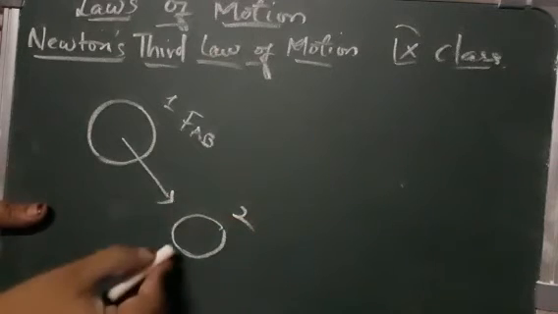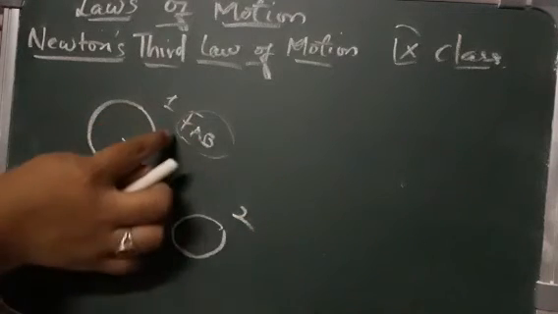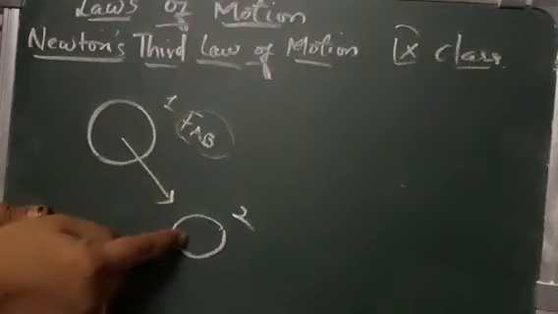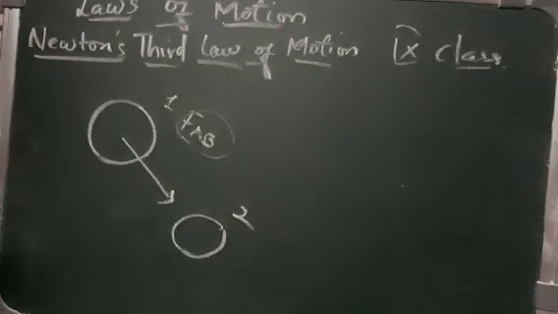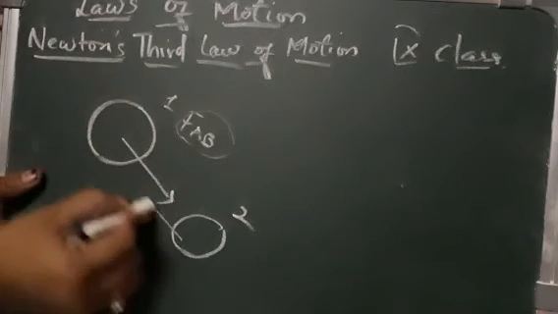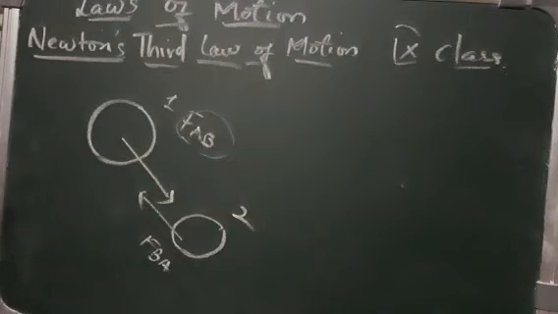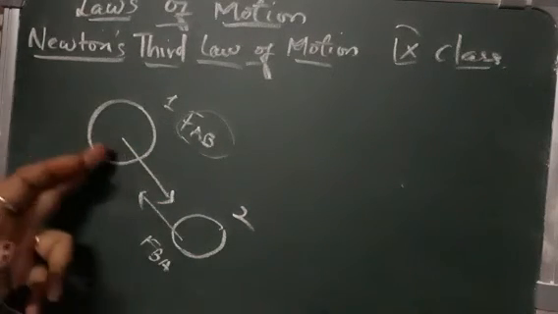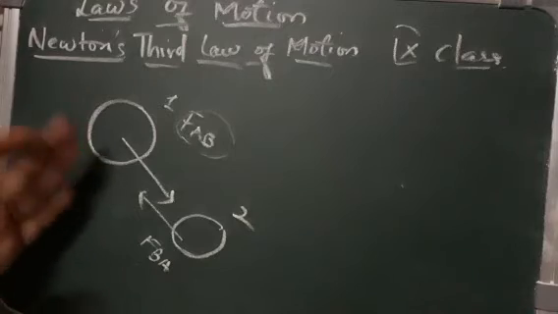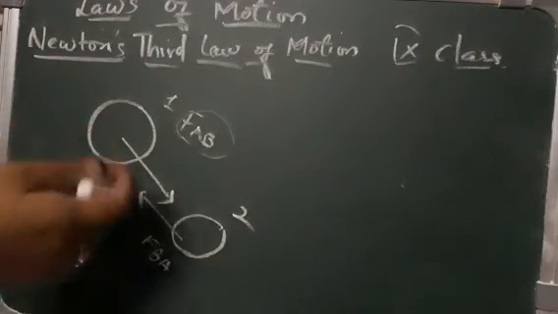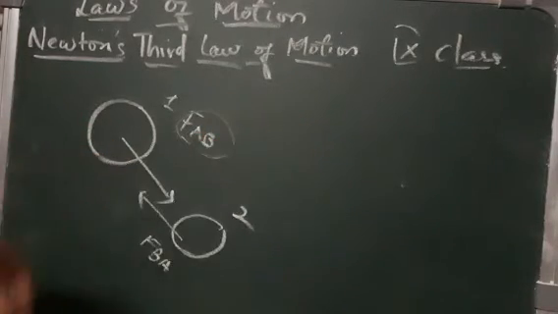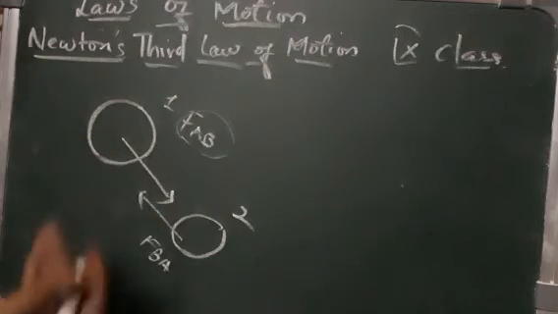You can say the force which the first object applies onto the second object is FAB. And the force which, in reverse, the second body gives is force BA. When you compare them, you can see that the magnitude is equal, but the directions are opposite.